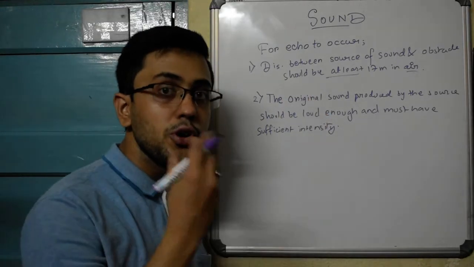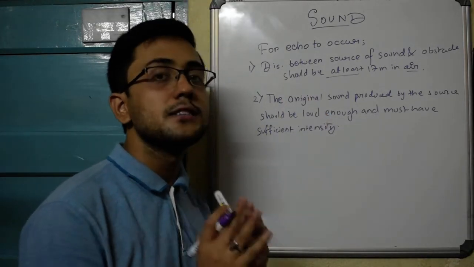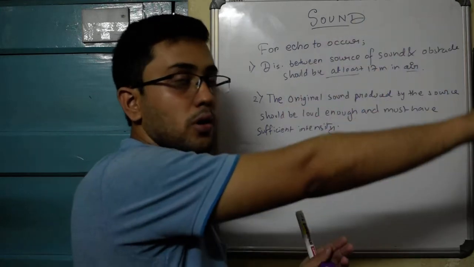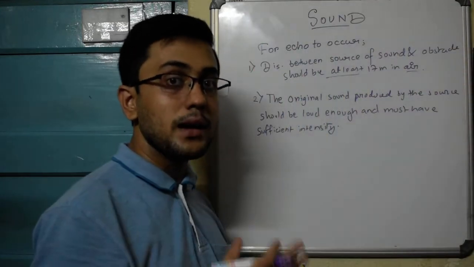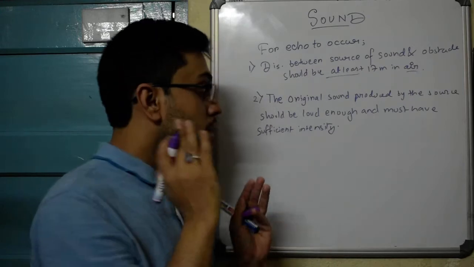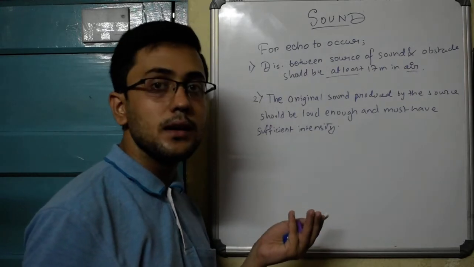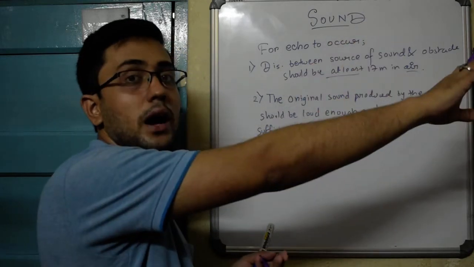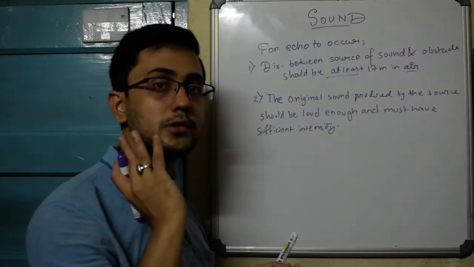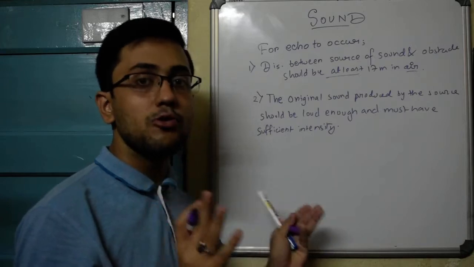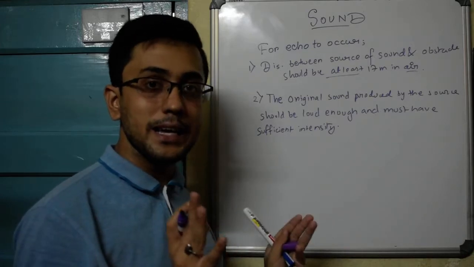So the sound that you are producing should have sufficient intensity to go hit an obstacle and then come back and still be audible to you. You cannot produce a sound which is very feeble. You cannot just whisper something and expect it to hit a hill which is 100 meters away and then produce an echo. You have to be loud and clear. The sound should be intense enough.